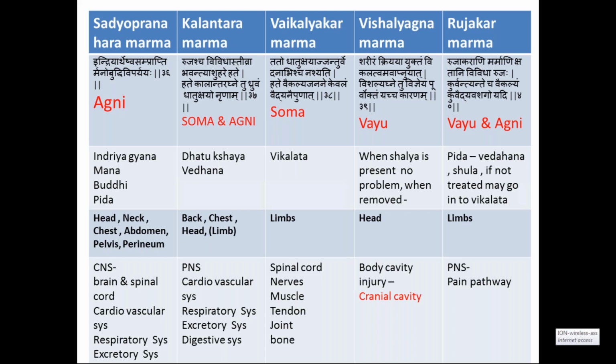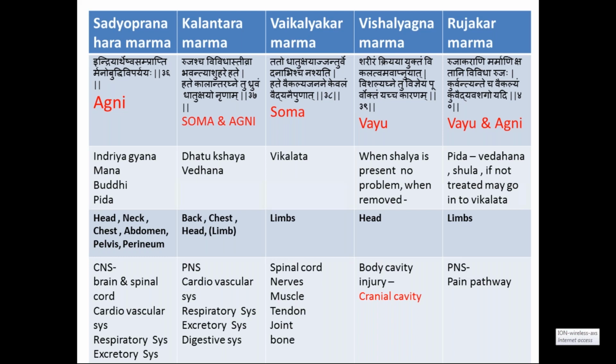this according to Parinama. So what do you mean by Sadhya Pranahara marma? There they have given the Pancha Mahabhuta involved in these marmas. In Sadhya Pranahara marma, basically Agni Guna is predominant. Then in Kalantara Pranahara marma, Soma and Agni Guna, and in Vaikalyakara marma, it is Soma Guna.